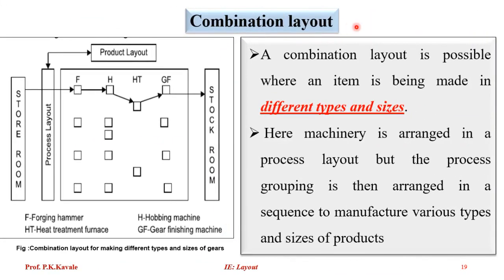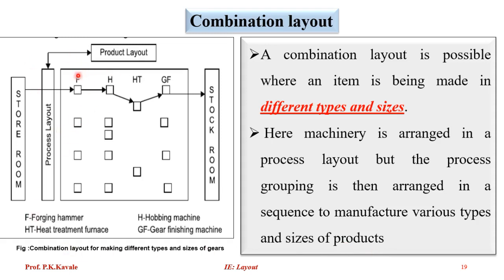Then a combination layout is possible where an item is being made in different types and sizes. Here machinery is arranged in a process layout, but the process groupings are then arranged in a sequence to manufacture various types and sizes of products.